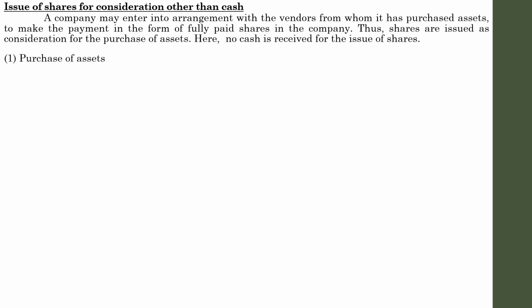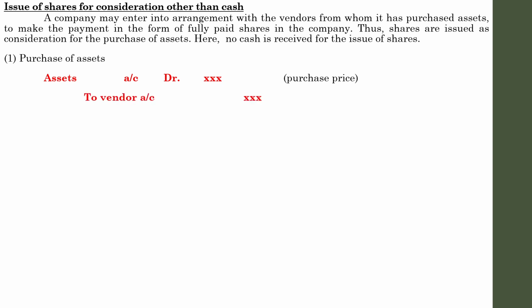So the entry will be asset account debit, and the amount will be the purchase price of the asset or business. Sometimes the company intends to buy another business. Anyway, the price of that particular asset has to be shown in this area. Now, how was this payment made? Not by cash but by the issue of shares.